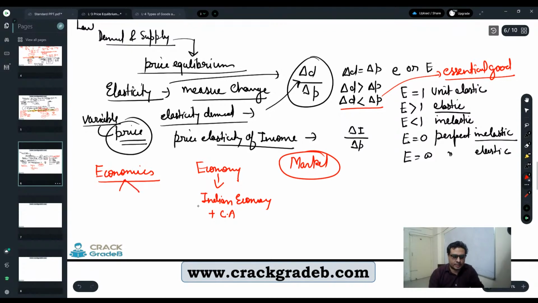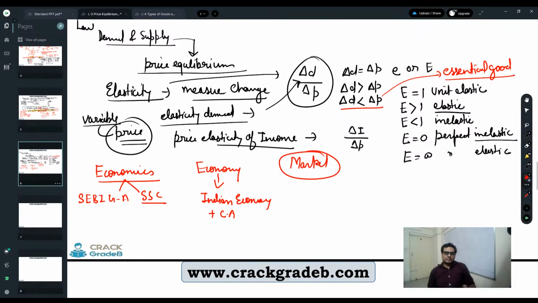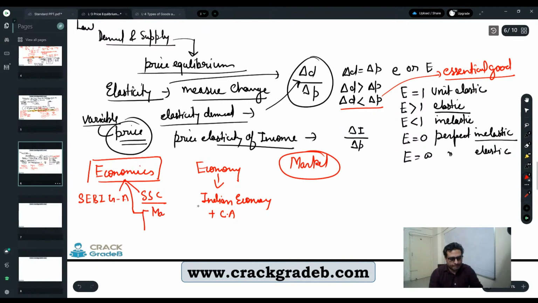However, there are certain exams, for example SEBI Grade A and Staff Selection Commission exams like SSC CGL, Combined Graduate Level, and other SSC exams, that do ask economics. When they ask economics, they ask questions from macro and microeconomics.